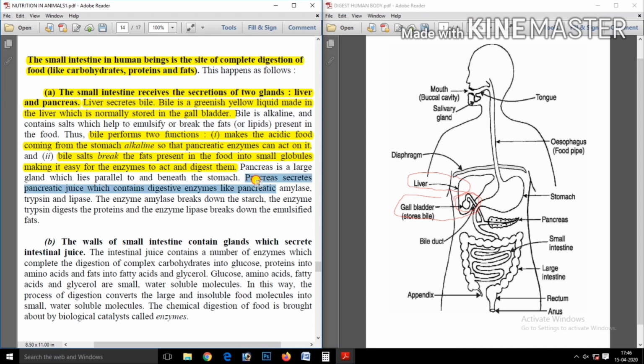The pancreas gland also releases three juices, which are amylase, trypsin and lipase. These juices digest the protein and fats present in our food. So this is the pancreas gland.